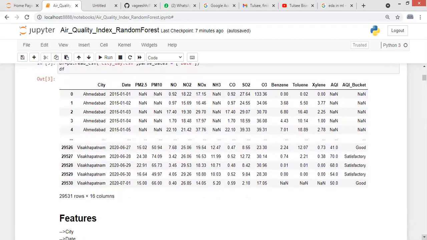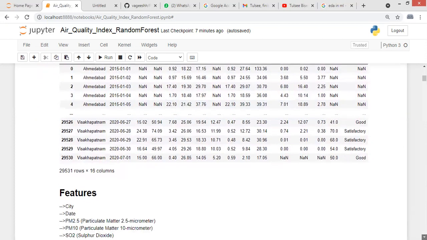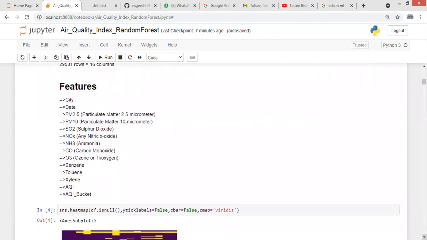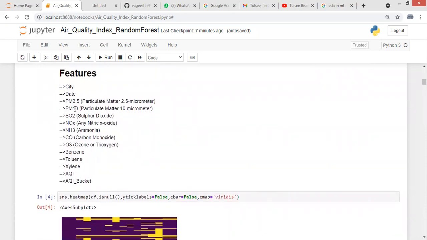Here you can see the features present in my dataset: PM 2.5, PM 10, SO2, NOx, NH3, CO, O3, benzene, toluene, and xylene.